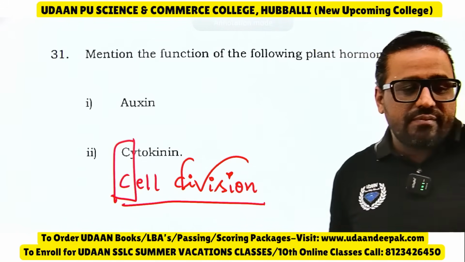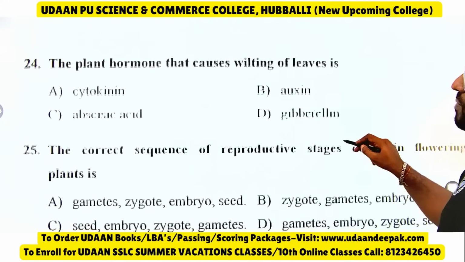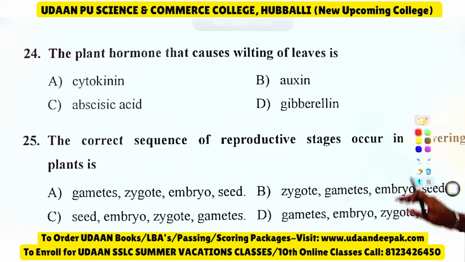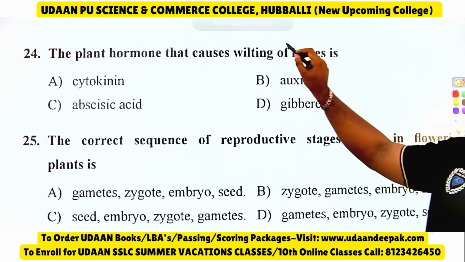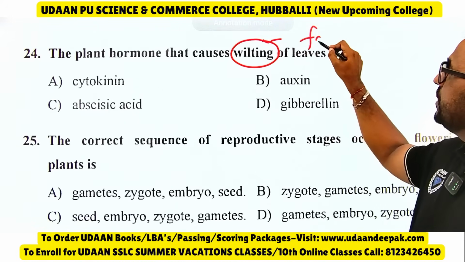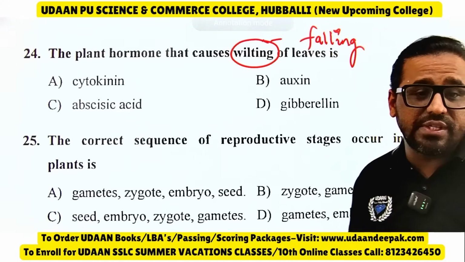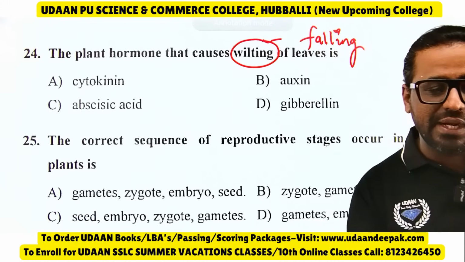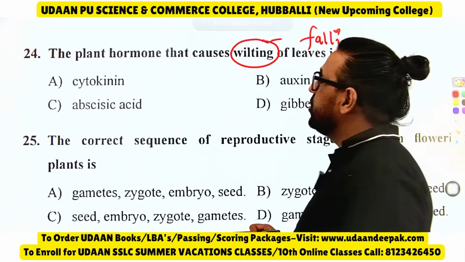Yes. Now next, number 6. The plant hormone that causes wilting of leaves. So tell me, which is the plant hormone that helps in wilting of leaves? Wilting means what? Falling of leaves. For the leaves to fall, they have asked which hormone we need. Which helps in falling or wilting of leaves. So I need to hear the answer. I am expecting the answer. Yes, tell it fast. The plant hormone that causes...